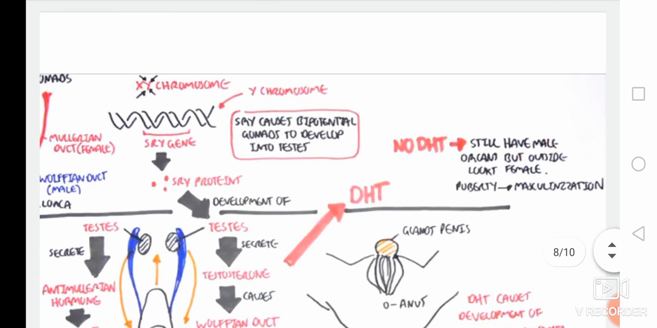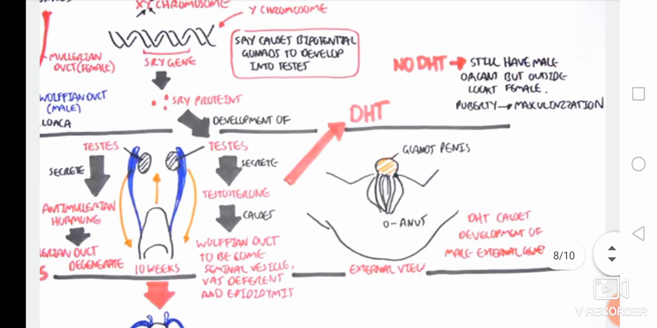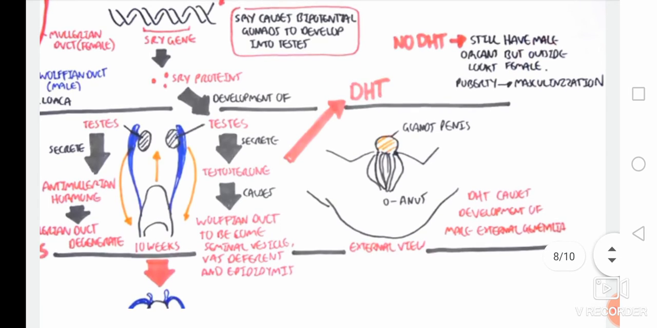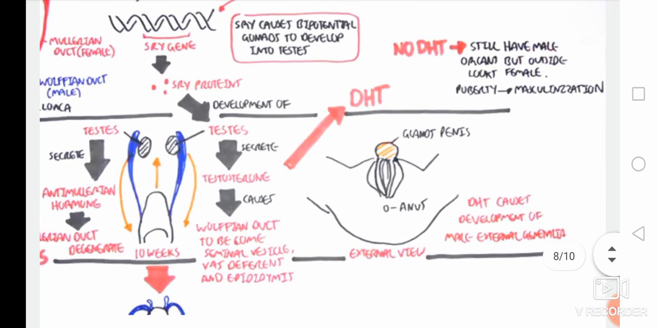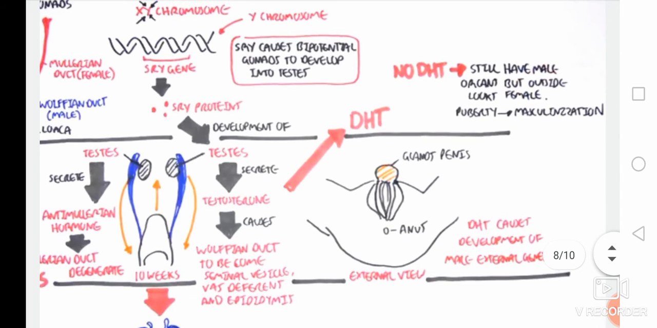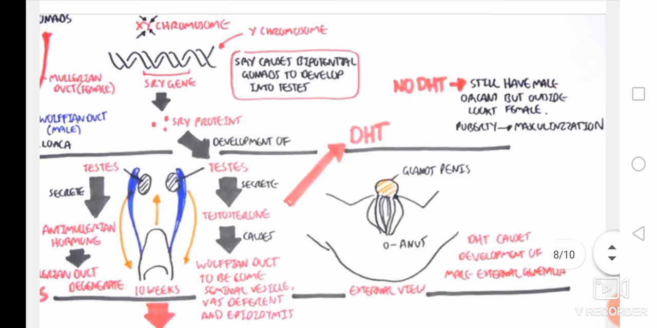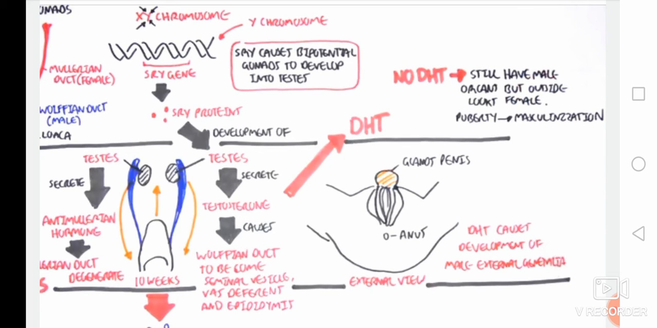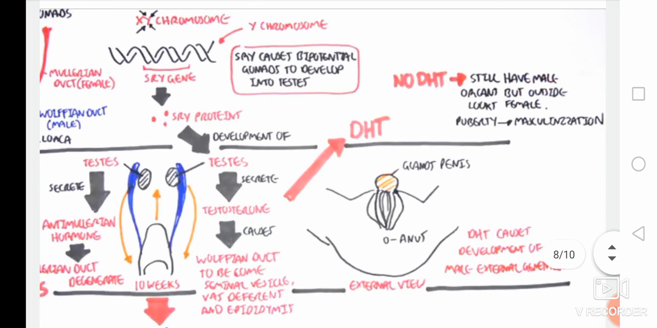At birth, you see, proceeding to masculinization, whenever testosterone is secreted, DHT hormone is also secreted. Whenever there is no DHT, the person still has male organs, but outside it looks like female. At the time of puberty, it undergoes the masculinization process.